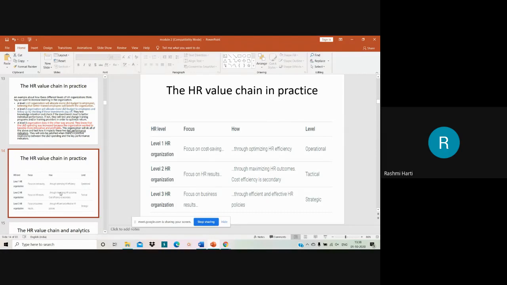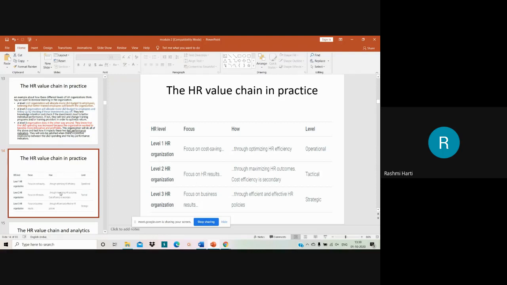Level 2 HR organizations focus entirely on the results through maximizing HR outcomes. Cost efficiency is secondary. So here they try to bring in maximum outcomes and try to achieve the objectives. This is called the tactical level. Then level 3 HR organizations focus on business results, through efficient and effective HR policies. So it is called the strategic level.